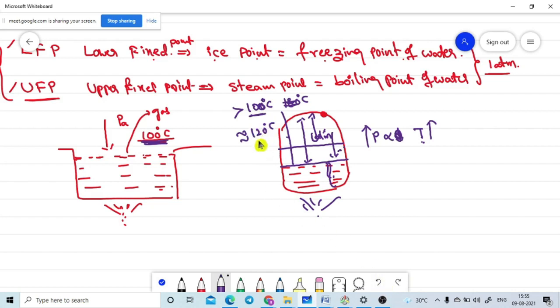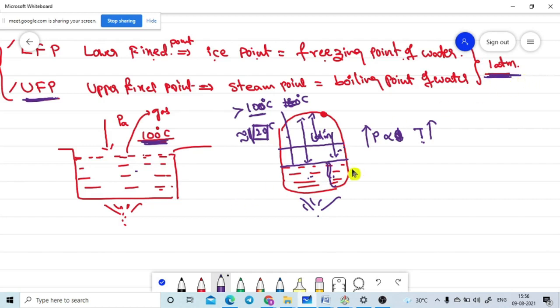What is happening here? The water is vapor at 100 degrees centigrade, even though at 120 degrees centigrade the water is not vapor. What does it mean? It means we cannot use this upper fixed point without considering the atmospheric pressure. At variable atmospheric pressure you should not use these values. You need to use them at 1 atmospheric pressure only. Are you getting it or not?